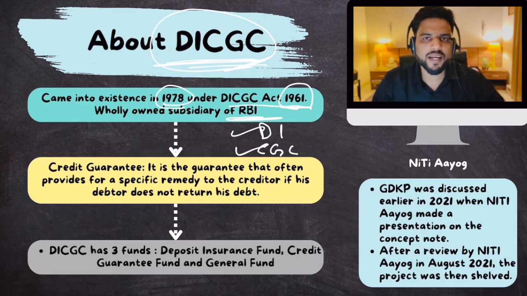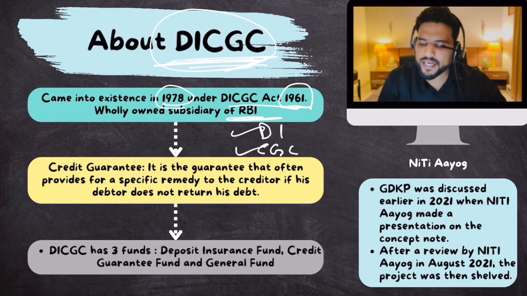Let's suppose a bank has given me a loan. What if I don't return that money back? That can happen. People default on loans. So banks also need to be protected. Therefore, Deposit Insurance and Credit Guarantee Corporation also insures the loans so that banks are protected. This is known as credit guarantee.